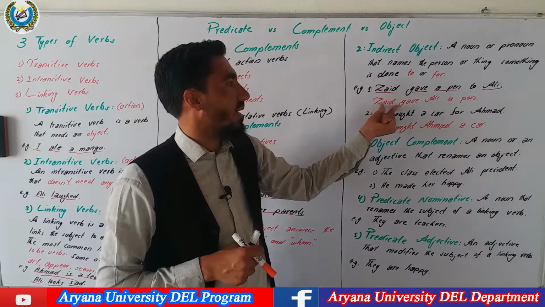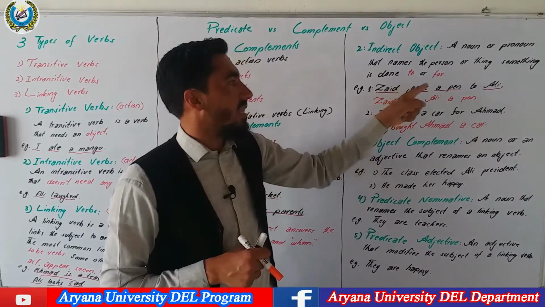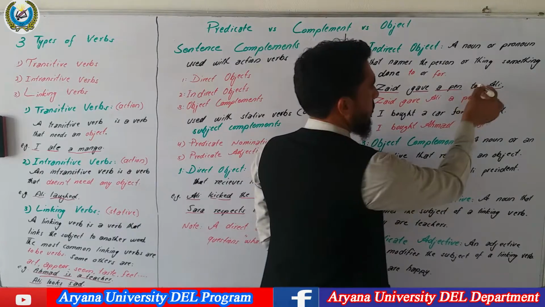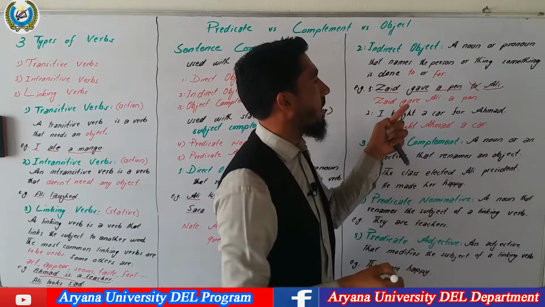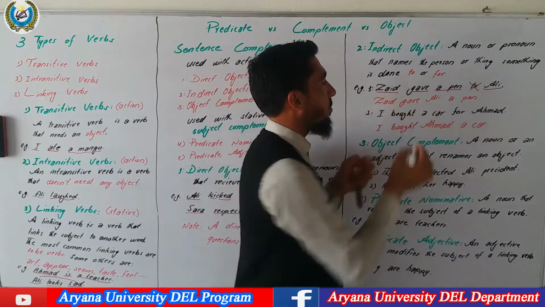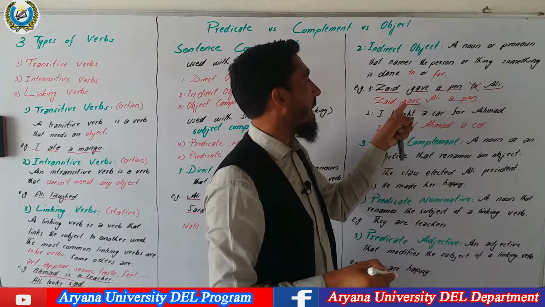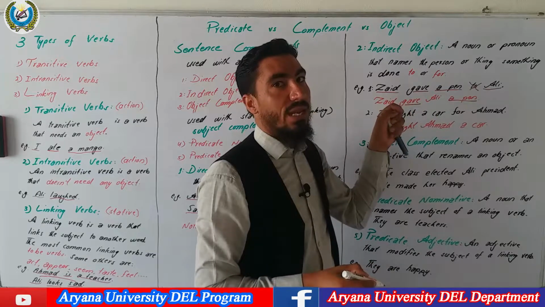Like in this example, Zaid gave Ali a pen. Zaid gave a pen to Ali. We remove the preposition to and bring the indirect object between the verb and direct object. The direct object of the sentence is a pen and gave is a verb, and Ali is an indirect object.